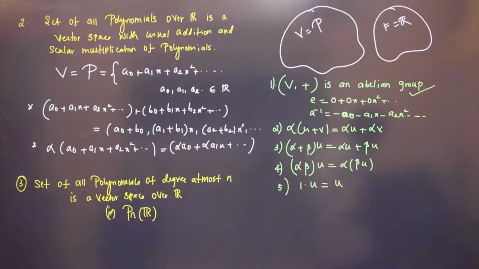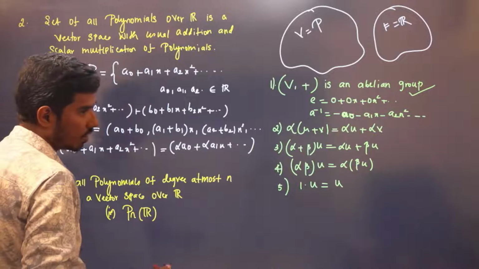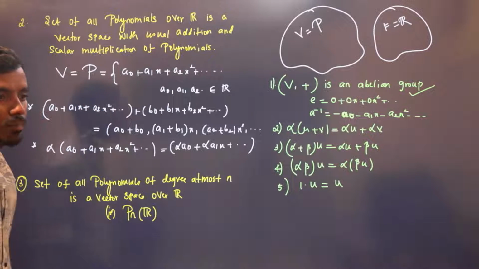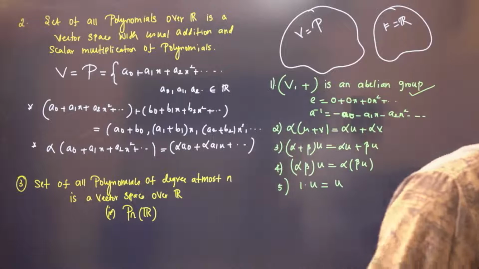Is the set of all polynomials of degree exactly equal to n a vector space? At most n means, for example, what is P2 of R? P2 of R means the set of all polynomials of degree at most 2. It can be constant, it can be linear, or it can be quadratic.